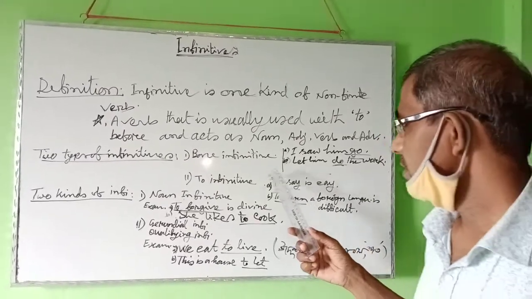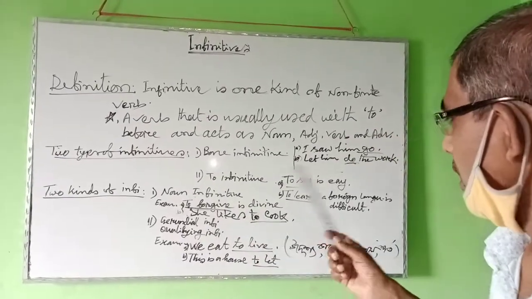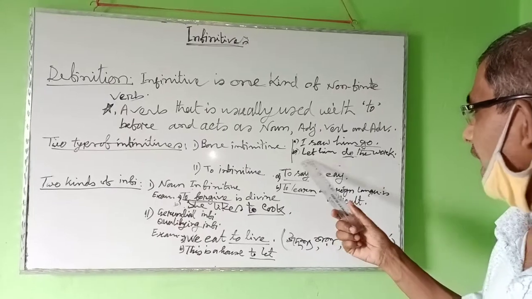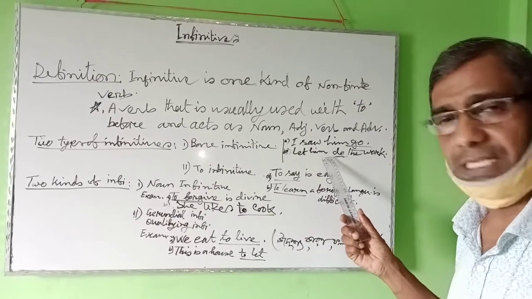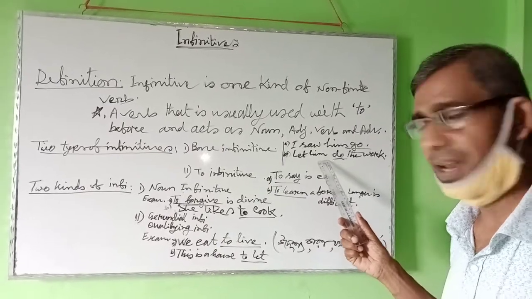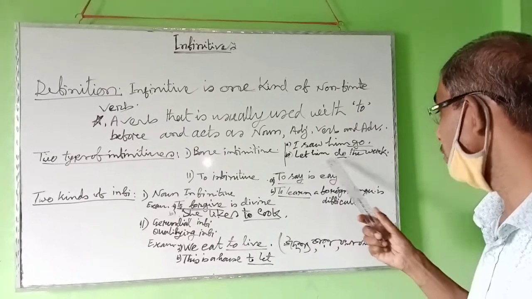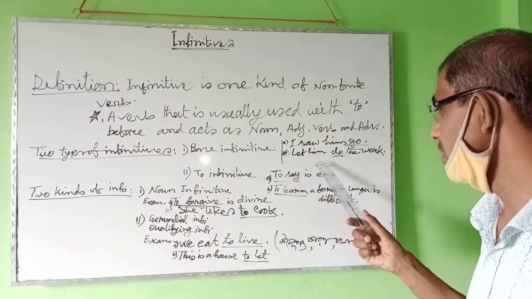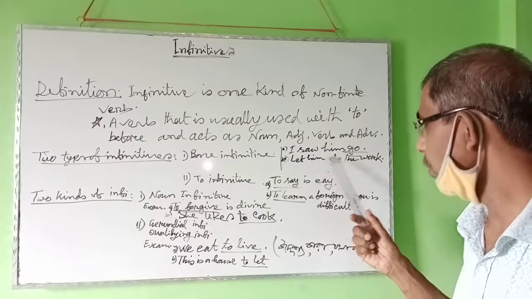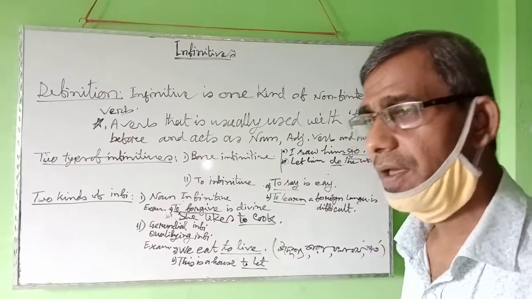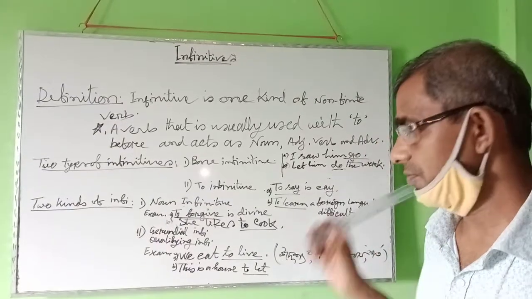Then, to infinitive. There is another example: let him do the work. Here also to is silent or invisible. The sentence would be, let him to do the work. But before do, to is invisible and silent. So it is also a bare infinitive.